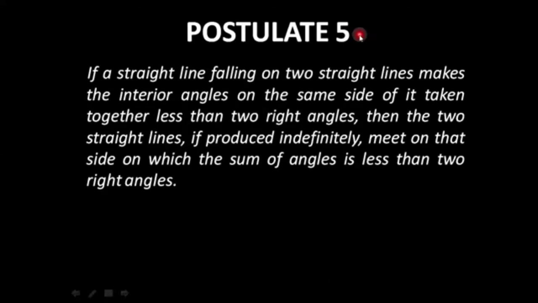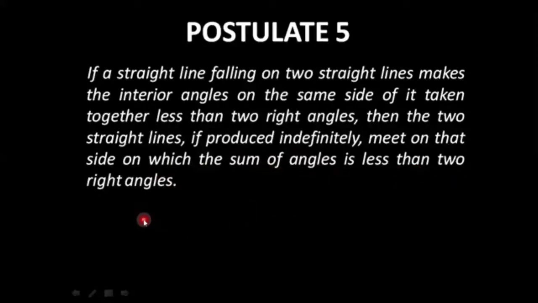So students, now let us get into the fifth and last postulate given by Euclid in this chapter. According to postulate number 5, if a straight line falling on two straight lines makes the interior angles on the same side of it taken together less than two right angles, then the two straight lines, if produced indefinitely, meet on that side on which the sum of the angles is less than two right angles.